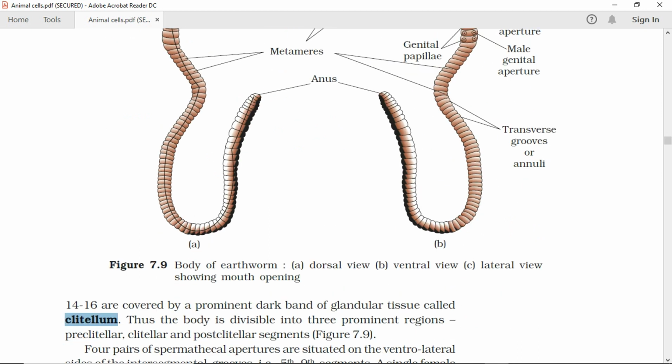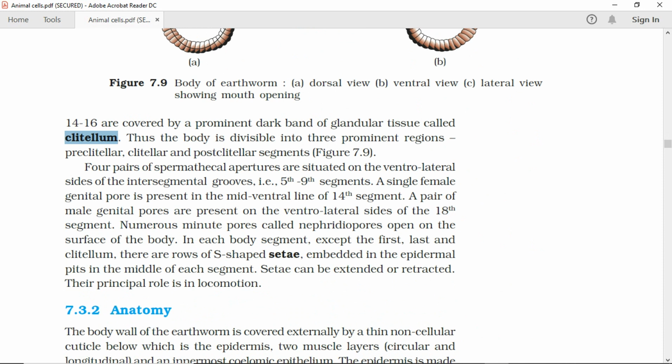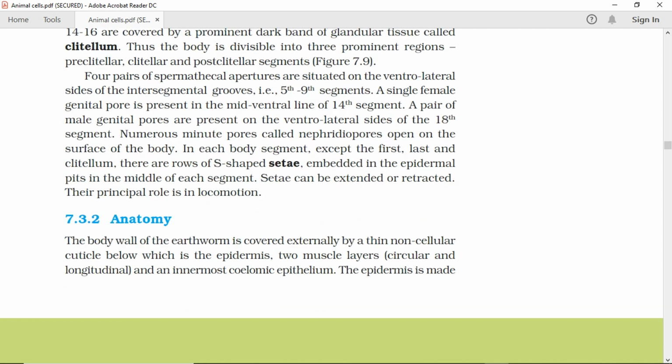Four pairs of spermathecal apertures are situated on the ventrolateral sides of the intersegmental grooves, i.e., 5th to 9th segments. A single female genital pore is present in the midventral line of the 14th segment. A pair of male genital pores are present on the ventrolateral sides of the 18th segment. Numerous minute pores called nephridiopores open on the surface of the body.